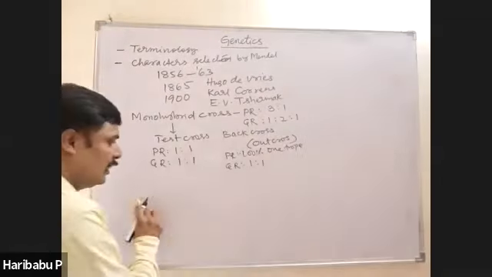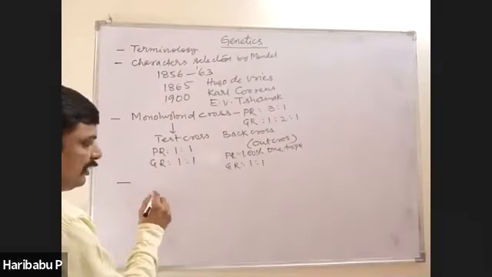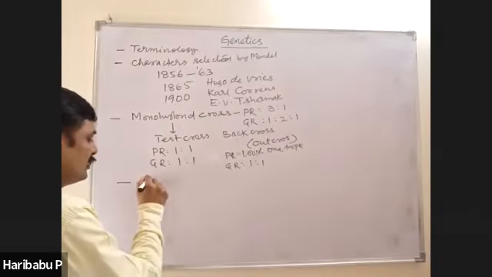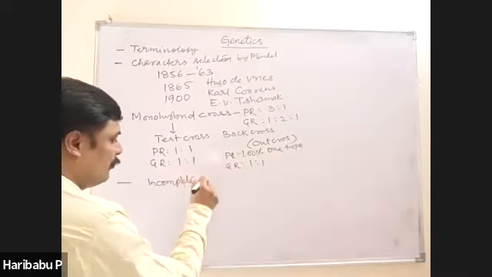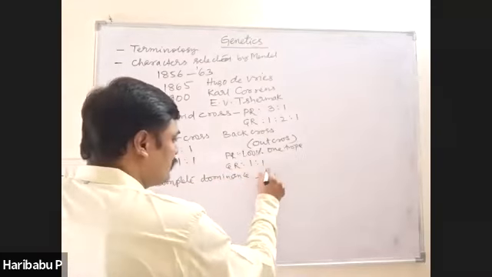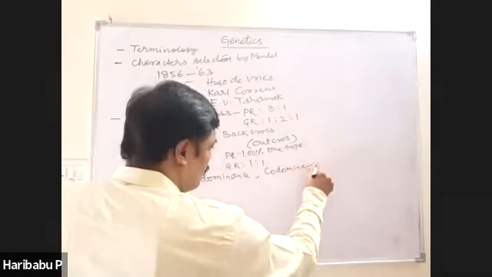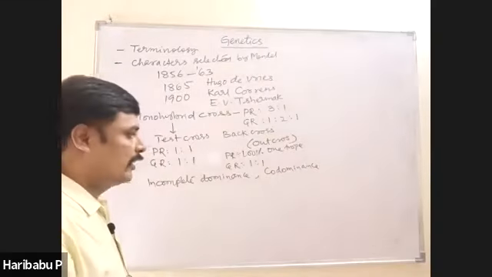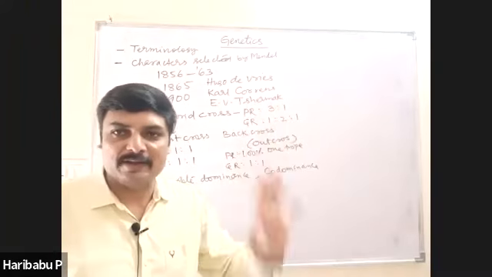Then deviations of Mendel's concept. One is incomplete dominance. Second one, codominance. According to Mendel, in case of dominance, F1 should resemble one of the parents.